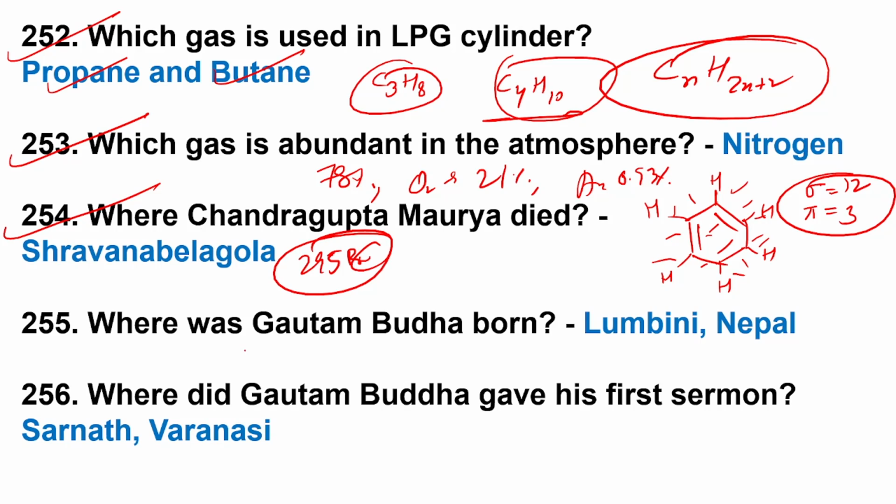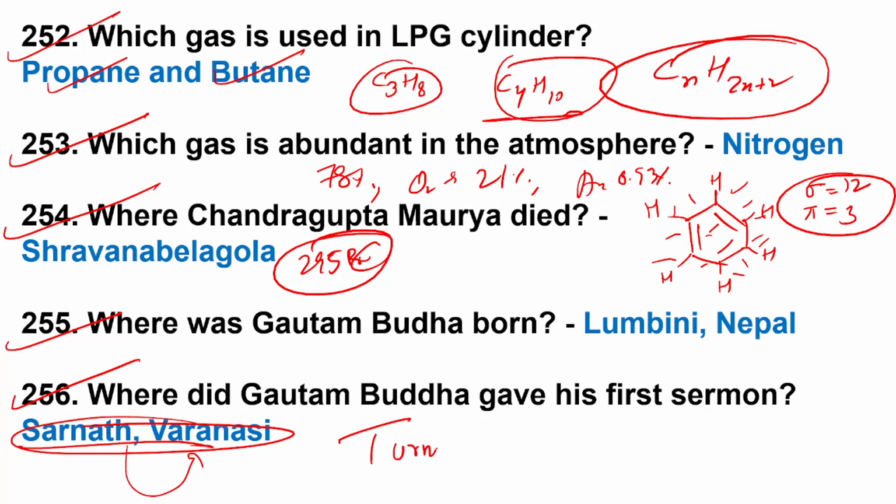Question 255. Where was Gautam Buddha born? Lumbini, which is in Nepal. Where did Gautam Buddha give his first sermon? Sarnath, in Varanasi, UP. The event is called Dharma Chakra Parivartan, the turning of the wheel of law.